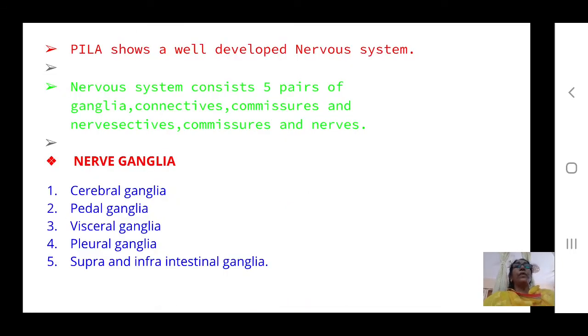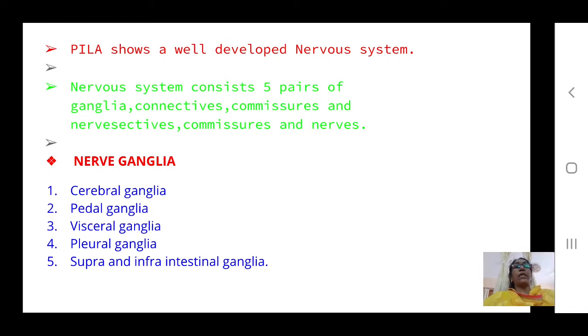The nervous system consists of 5 pairs of ganglia, 5 pairs of connectives, 5 pairs of commissures, and the remaining nerves.